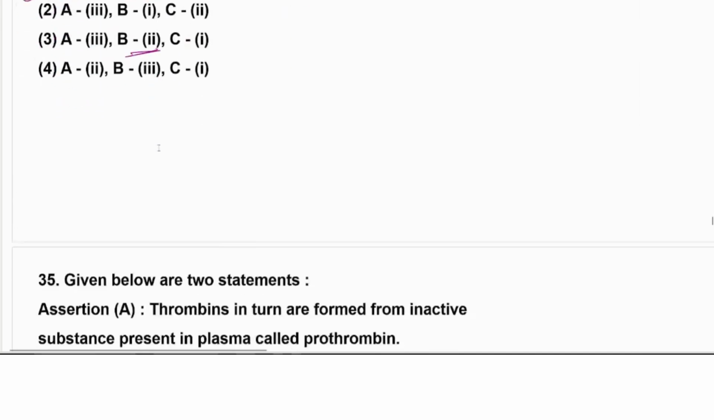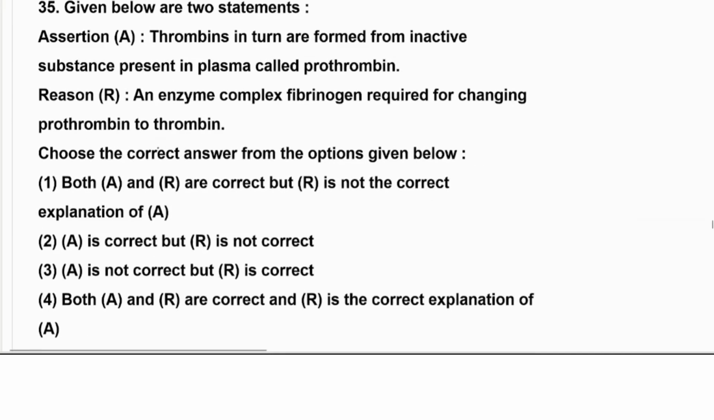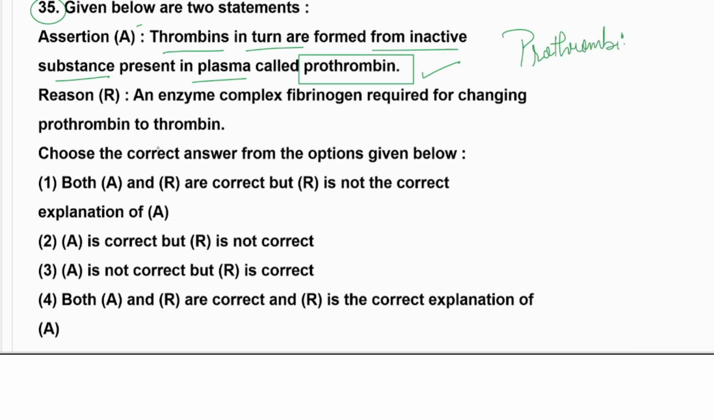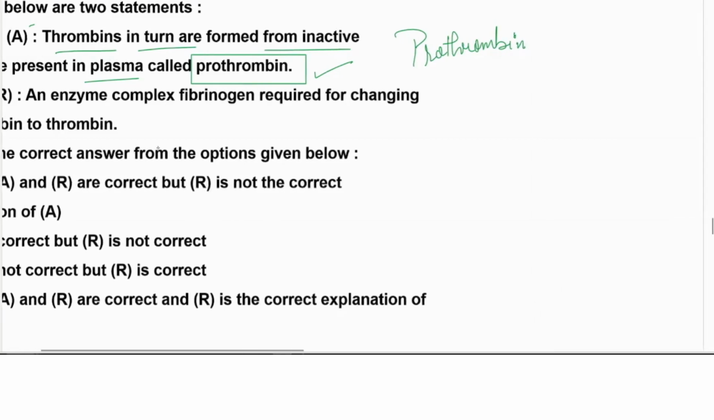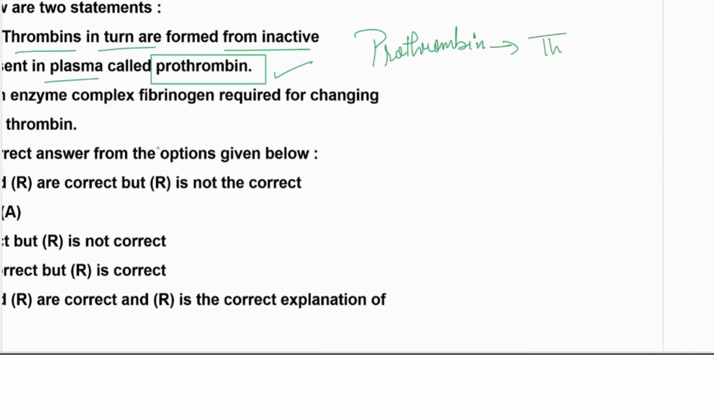Now let's see question number 35. It is saying that thrombin is formed from the inactive substance present in the plasma, that is called prothrombin. It was inactive, so prothrombin was actually converting into thrombin. Prothrombin to thrombin. Okay, and then thrombin is converting the fibrinogen into the fibrin.